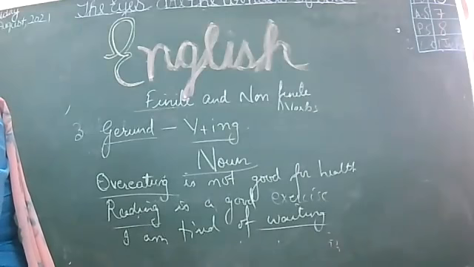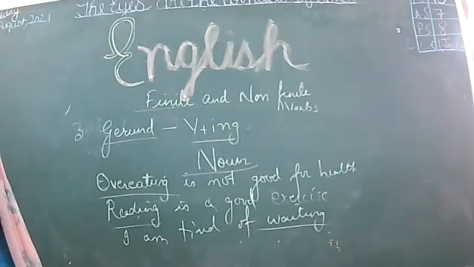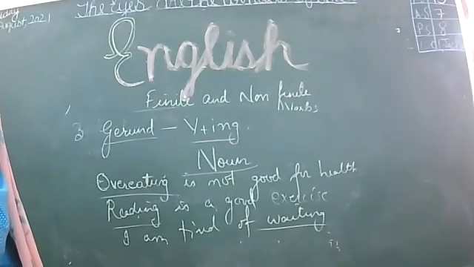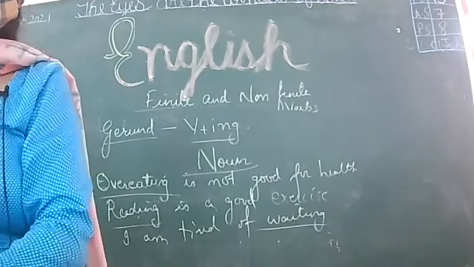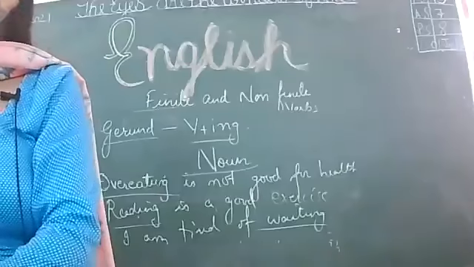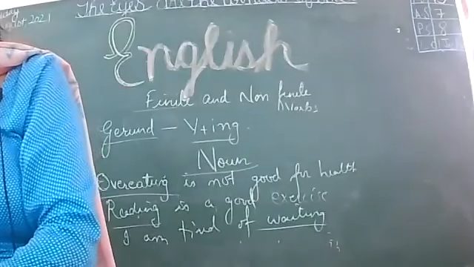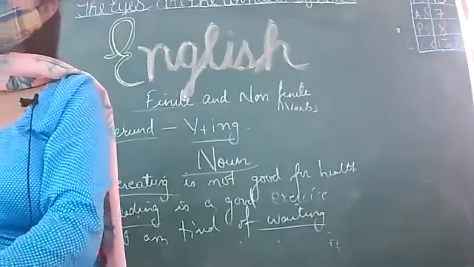Okay, what is participle? Verb plus ing, but they act mainly as adjectives. And past participle, how is it formed? By adding en, ed or n at the end of the verb. And next we have gerunds. What is a gerund? Again verb plus ing, but they act as nouns.